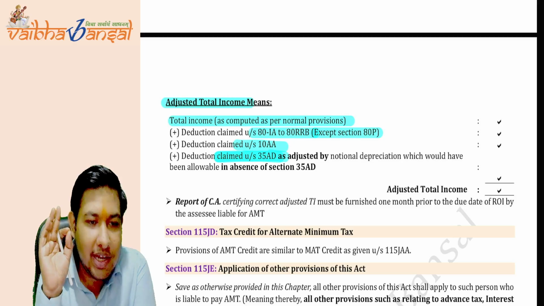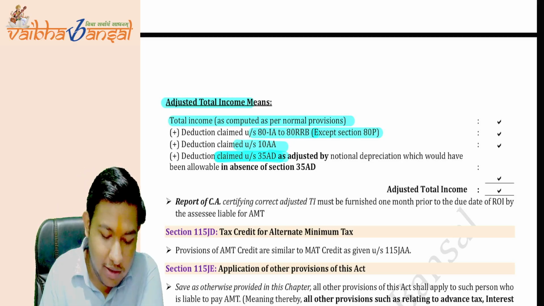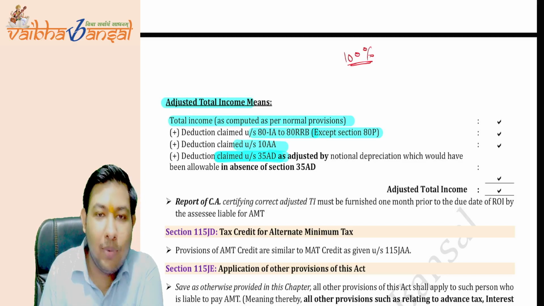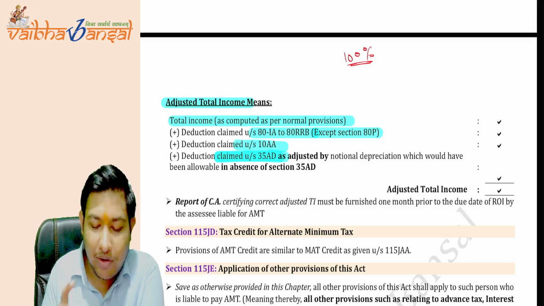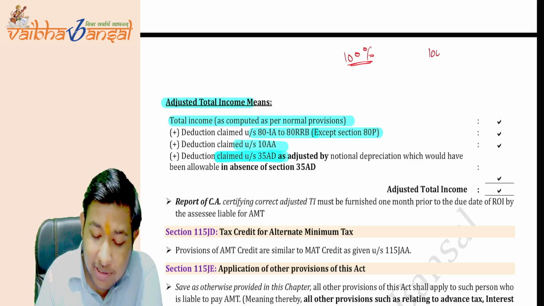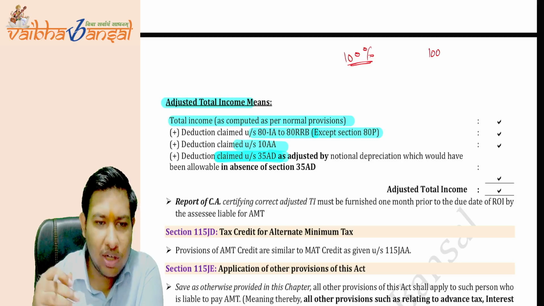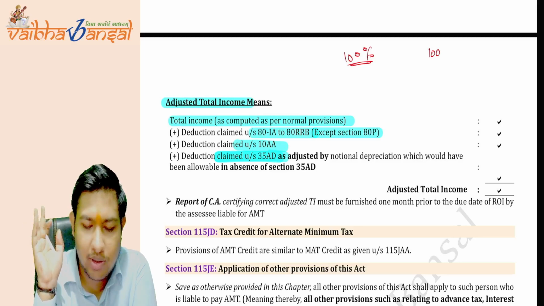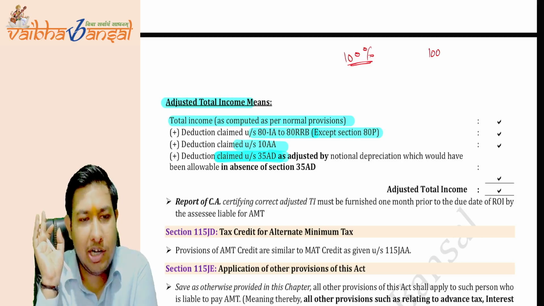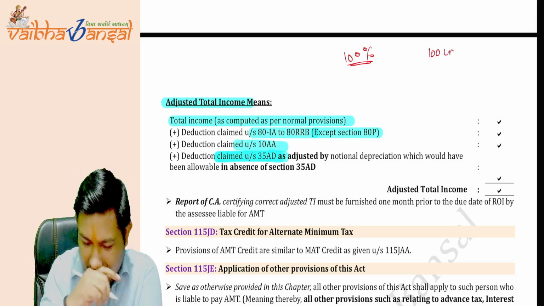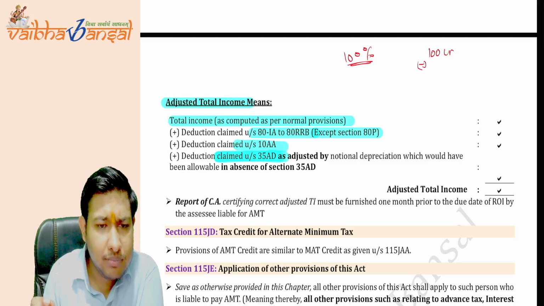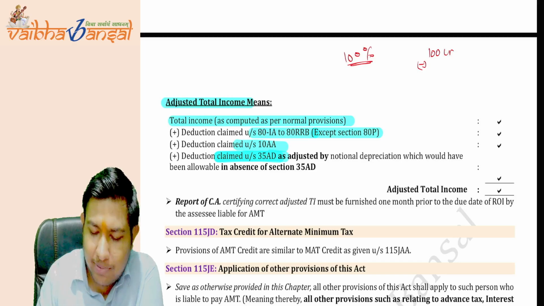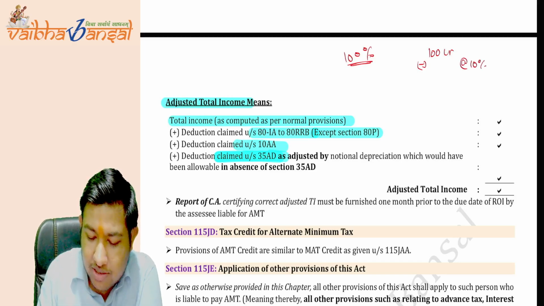But they have said that while computing under 35AD, you have taken the 100% deduction, but for the adjusted total income, do not add back the whole 100%. See, if there is a hotel that you have made, for example a four-star hotel, that comes under the scope of section 35AD. Suppose the hotel is of 100 crore value. Now you have to calculate the depreciation on it. Suppose the depreciation applies at the rate of 10%. So we reduce the 10 crores. Now 90 crore is the final value.